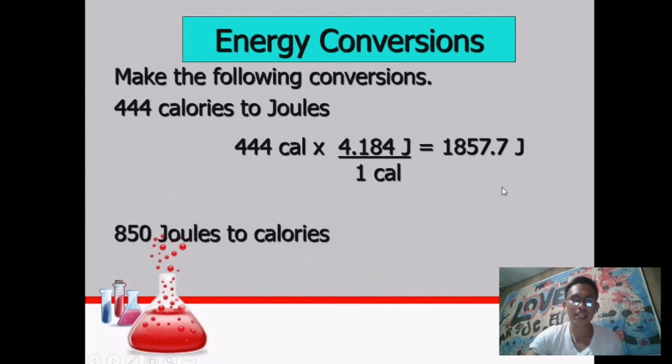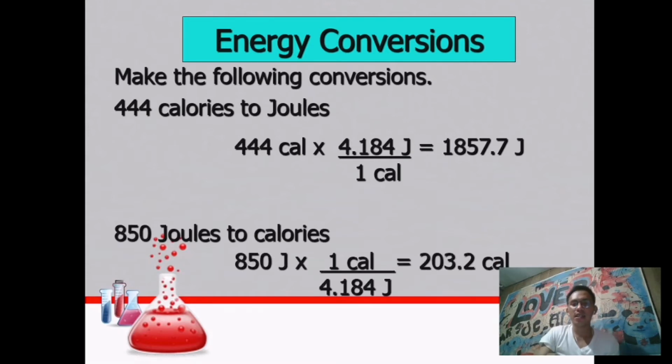1,857.7 joules. What if joules to calories? What should we do? It's the same process. So, 850 joules times 1 cal on top, divided by 4.184 joules. Just cancel the letter J, or joule, and what remains is cal. 850 divided by 4.184 is equal to 203.2 cal, or calories.